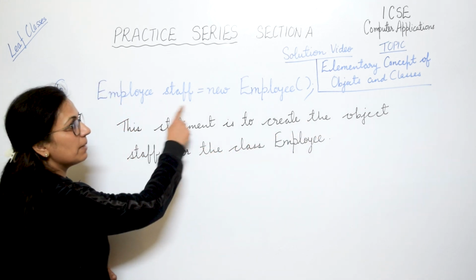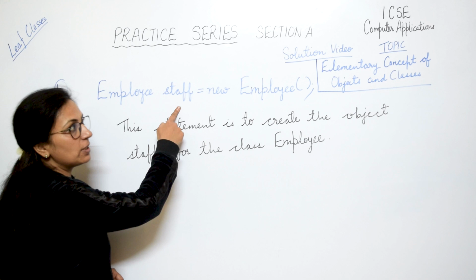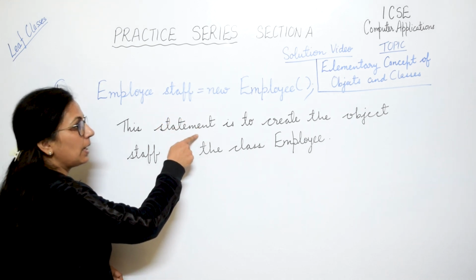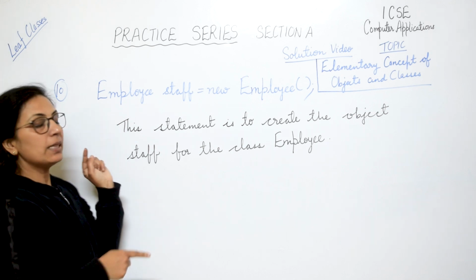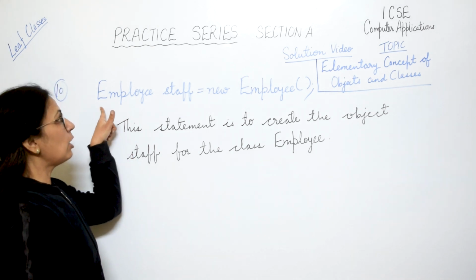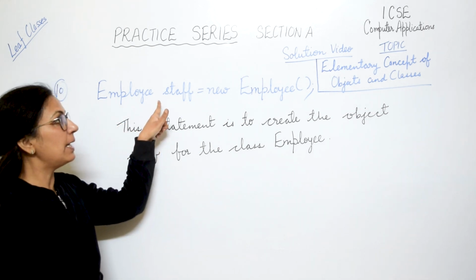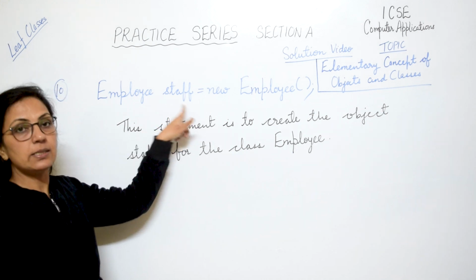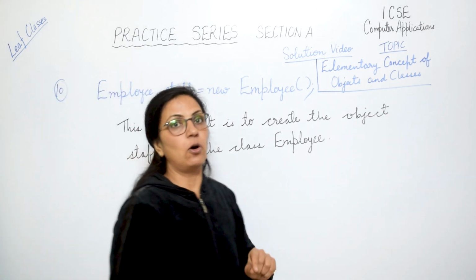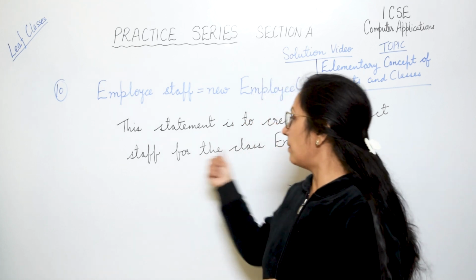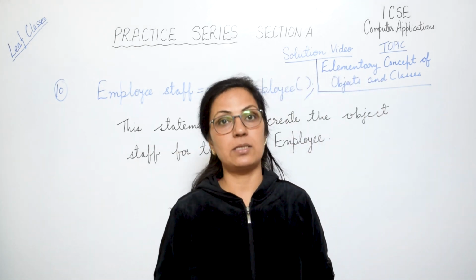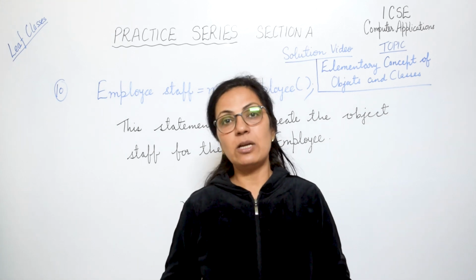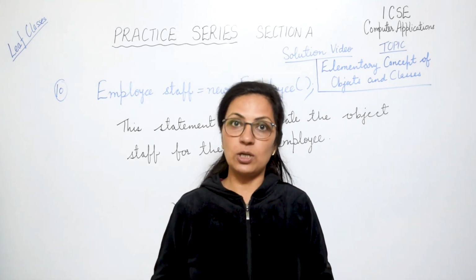What is the object name? Staff. Staff is the object name. So for creation of the object staff for the class Employee. Here in the question, if you will see, E of Employee is written in capital, S of staff is in small letters. So that you have to follow. If here you will write employee in small or S in capital, you will lose the marks. So please be attentive when you attempt the question paper.